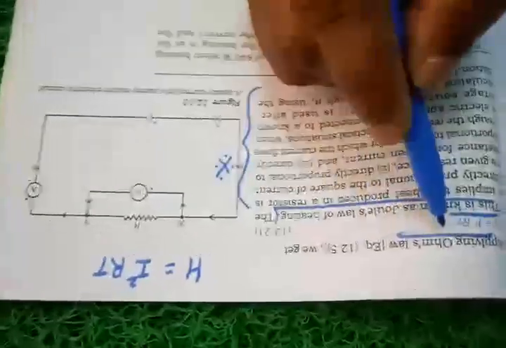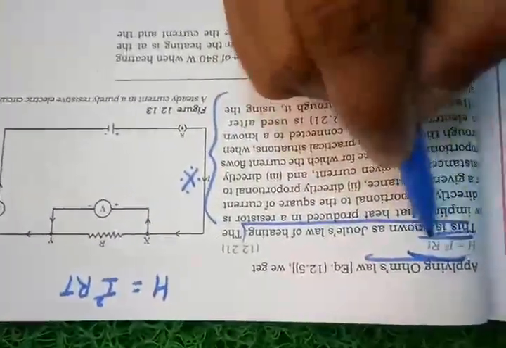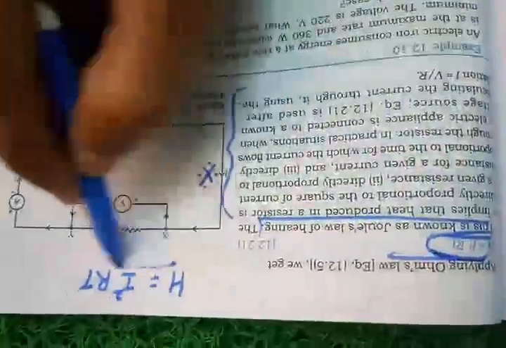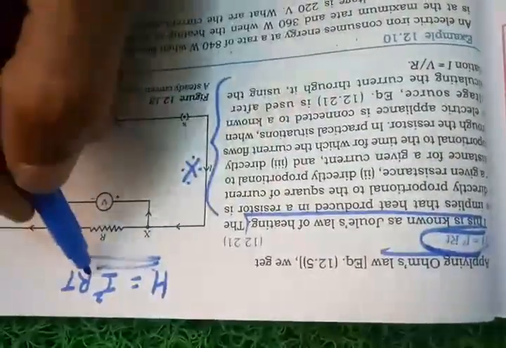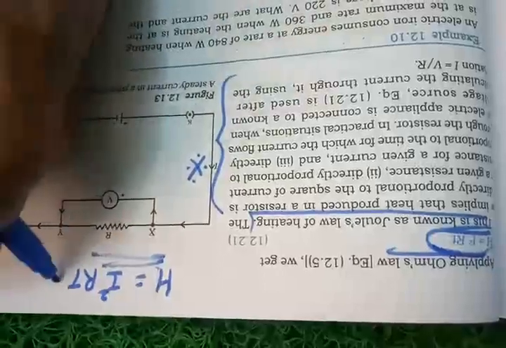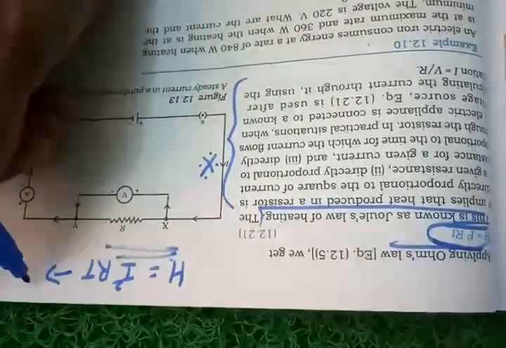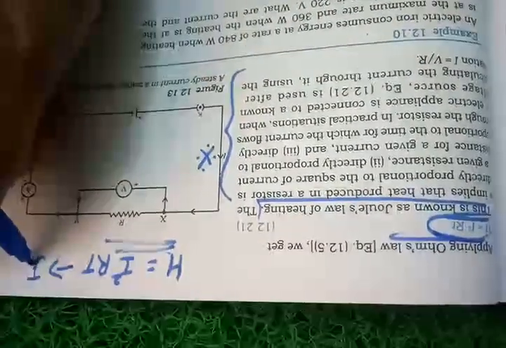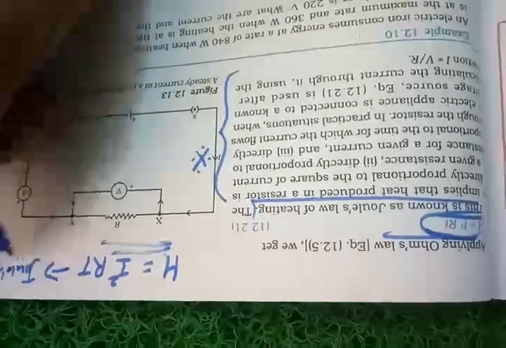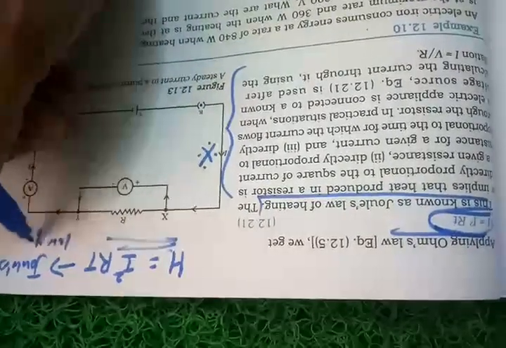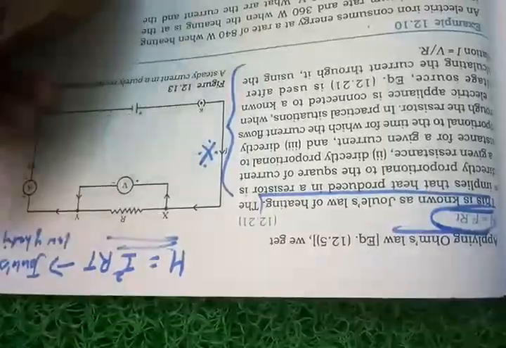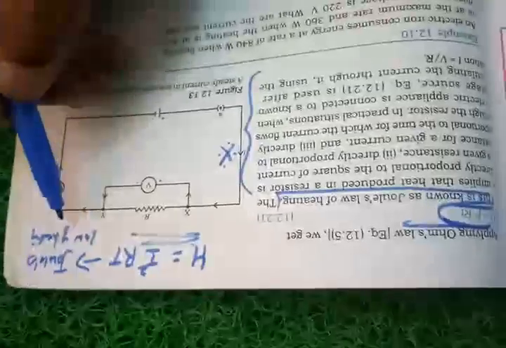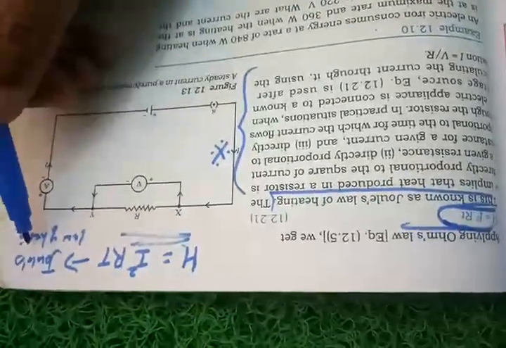In terms of Ohm's law, this is important, come to this part. In terms of Ohm's law, if you want to write the heating effect of electric current, it is given by H = I²Rt. This is the formula for heating effect of electric current, what we popularly call Joule's law of heating. I saw this question in preparatory papers and all. What is Joule's law of heating?